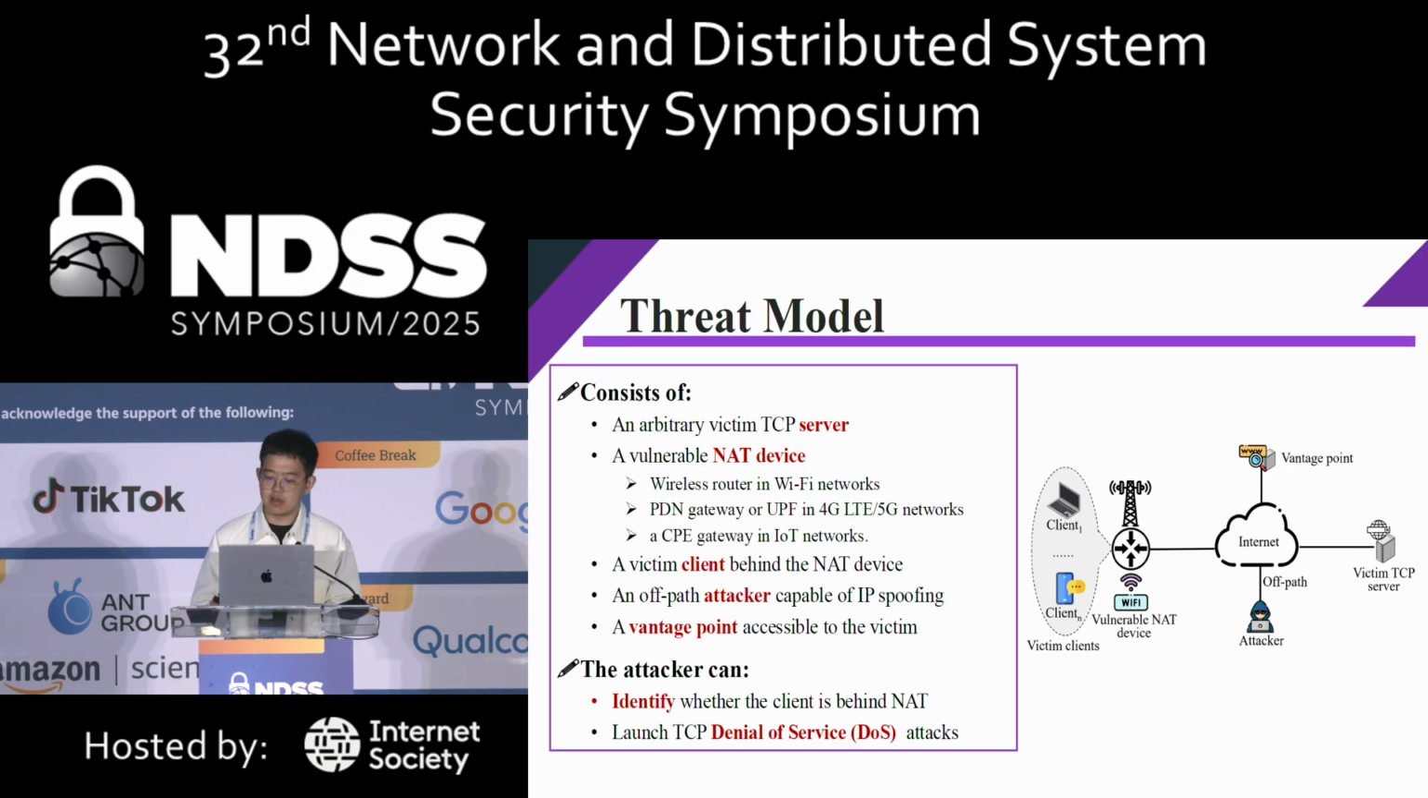And the third are several victim clients located behind the NAT networks, and they may access the victim server. And the fourth is the off-path attacker, who is from the internet, and has the ability to perform IP spoofing. The attacker can also deploy a vantage point, such as an HTTP server, which may be accessed by the client. In this threat model, the attacker can first identify whether the client visiting our vantage point is behind the NAT, and if it is, the attacker can then launch TCP denial of service attacks to the clients and the victim servers.